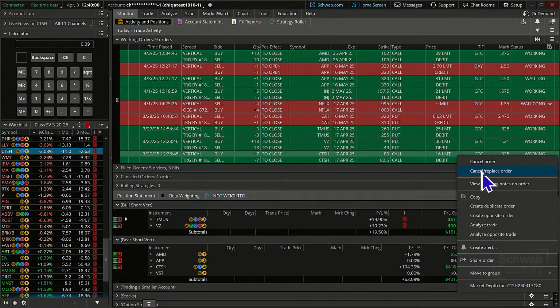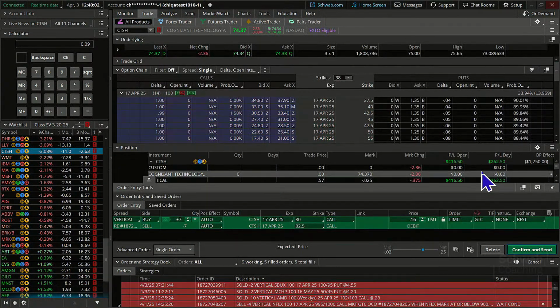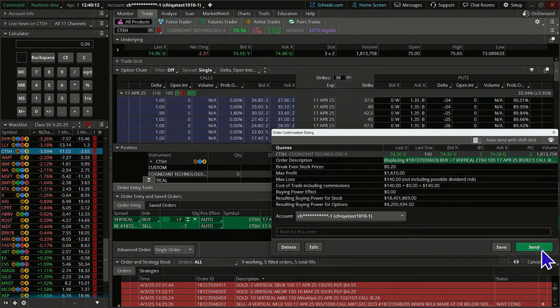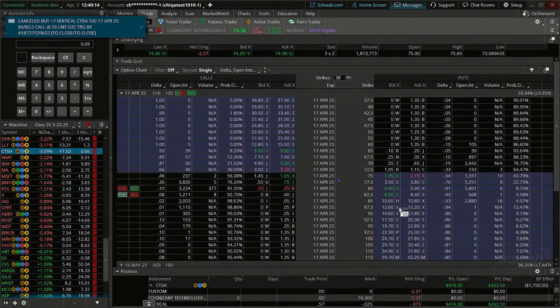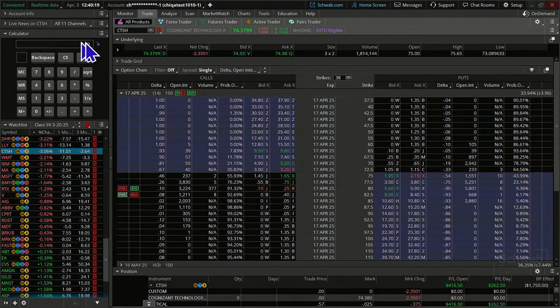On this, we're just going to say cancel replace, and we're going to experiment a little bit here. Hopefully it'll work pretty quickly for us. We're going to go up to 20 cents. Let's see if we say we'll buy it back for a little bit more, if it will execute for us. Now we'll see if it does execute right here, we'll see it pop up.